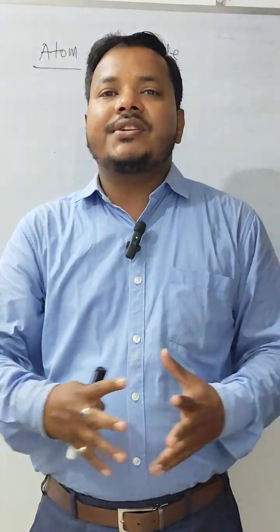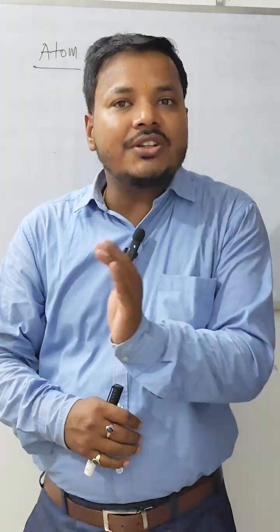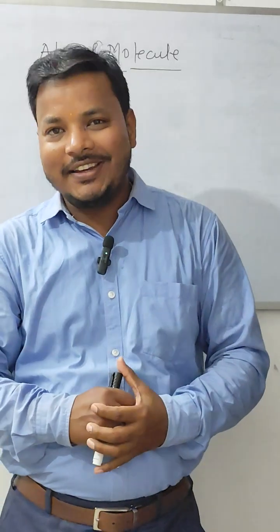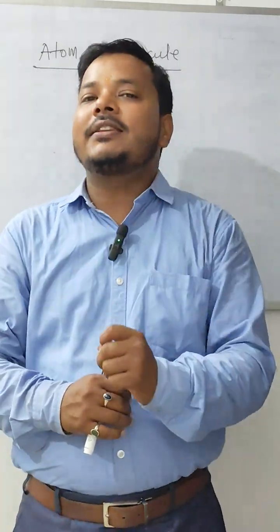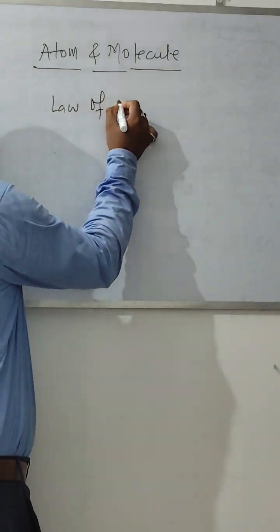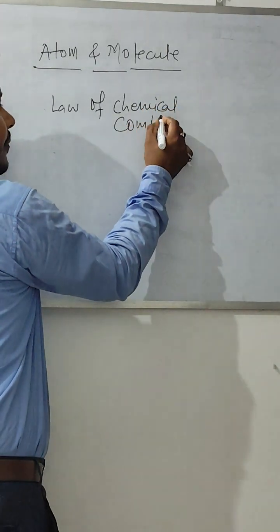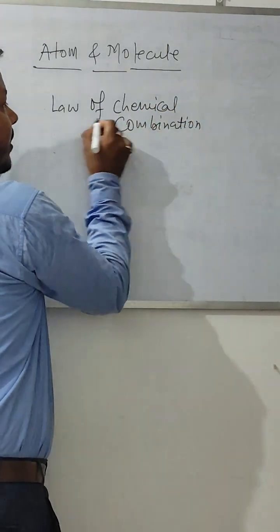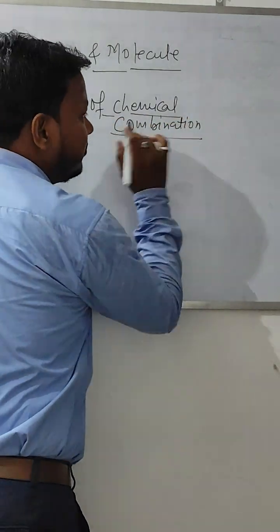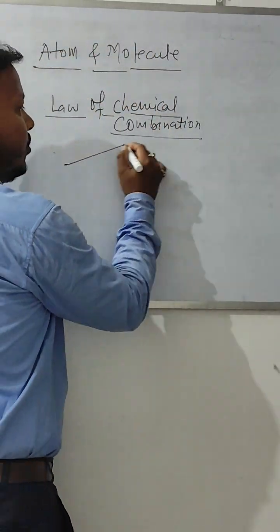After vast research, the scientists came to the conclusion that the combination of these elements is governed by certain laws, and these laws are called the laws of chemical combination. Okay. Now the laws of chemical combination are further classified into two.